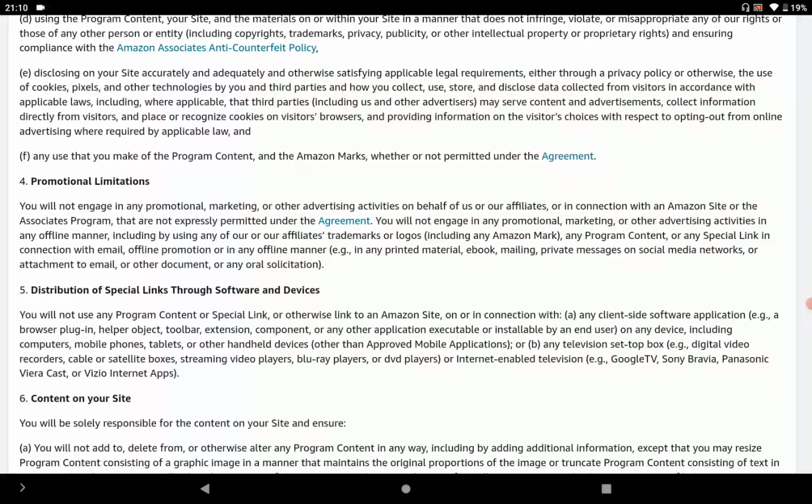You cannot include that link in any printed material, any ebook or email, or in your private messages on social media. Amazon will track the traffic, where you are getting traffic from, so you cannot use any other source. You can promote your website, but you cannot promote their product by any other means.